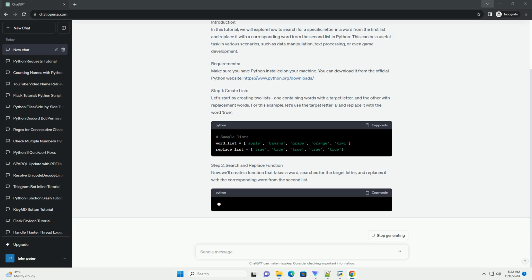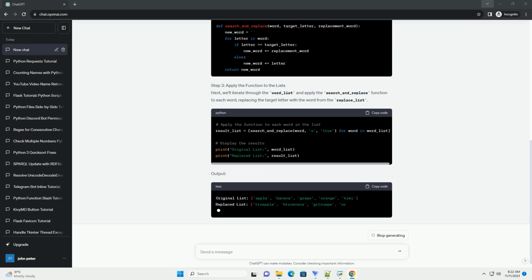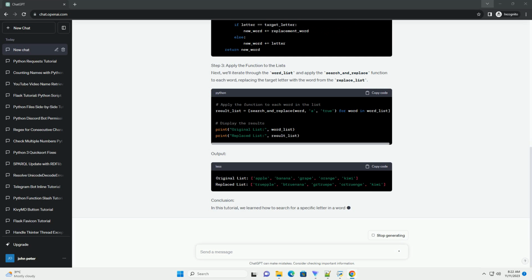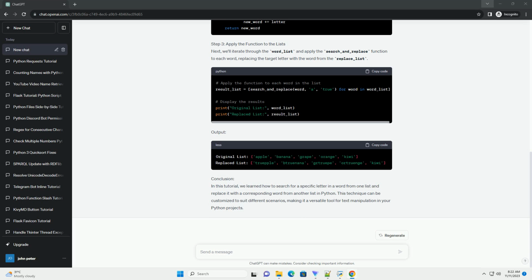Requirements. Make sure you have Python installed on your system. This tutorial assumes basic knowledge of Python and programming concepts. Step 1. Define the lists. Let's start by defining two lists. The first list contains words where we want to search for a specific letter, and the second list contains the replacement words.